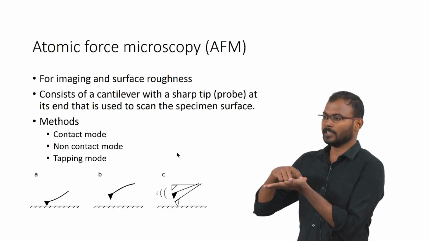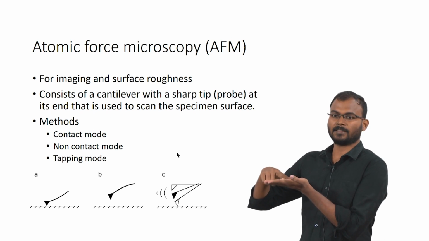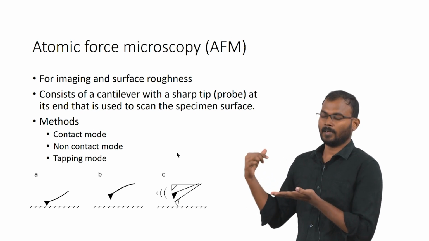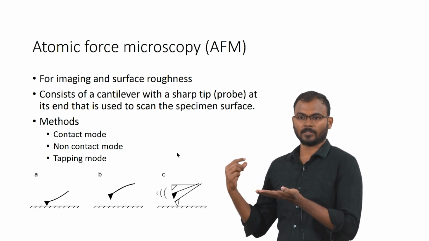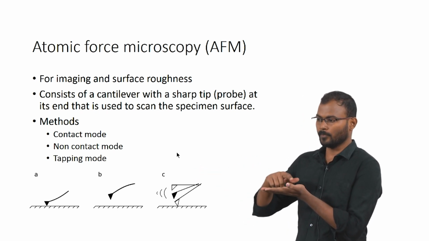If it is a flat surface, the cantilever will move along the flat surface without any vertical movement, and the voltage difference would be constant. So, it will give a flat image. If you have a rough surface, it will move up and down.